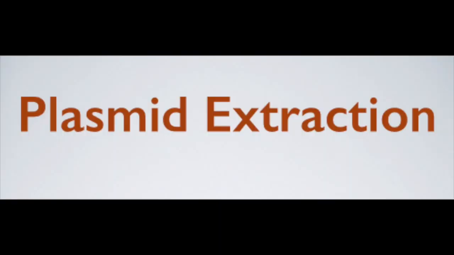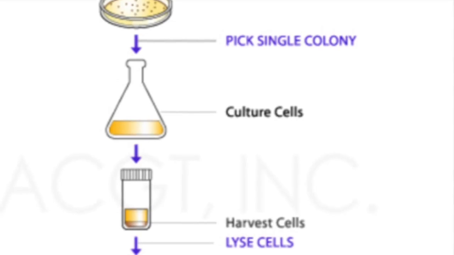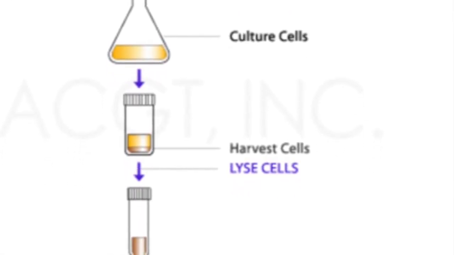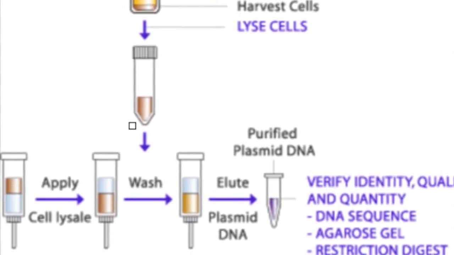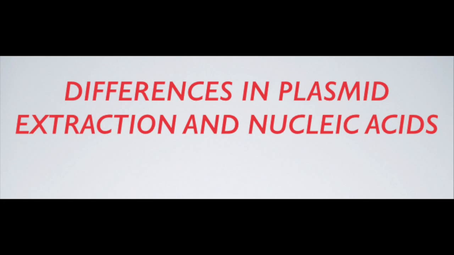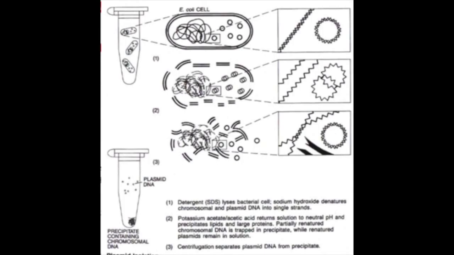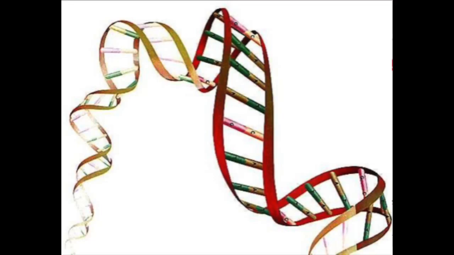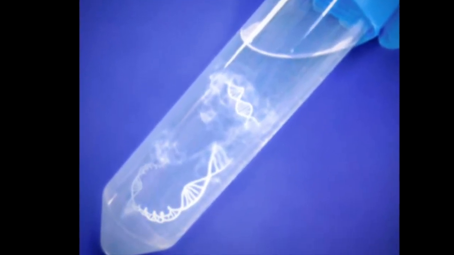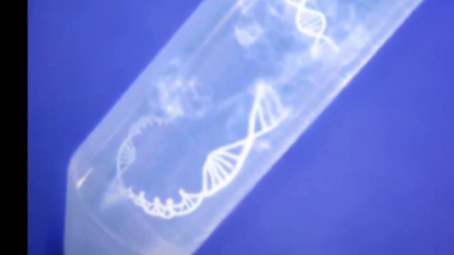Plasmid extraction. Plasmid extraction involves the following steps: growing of the bacteria culture with a selection agent, collection of the lysates of the bacteria, and plasmid purification. Difference between plasmid extraction and nucleic acid extraction. The difference between the methods of nucleic acid extraction and plasmid extraction is the portion of cell lysis. It seeks to create small pores in the cell membrane so that only the plasmid can leave and the chromosomal DNA cannot. Another difference is the neutralization, which causes chromosomal DNA to interact with potassium and precipitate, so that only the plasmid remains. And the last one is the time to renature chromosomal DNA.